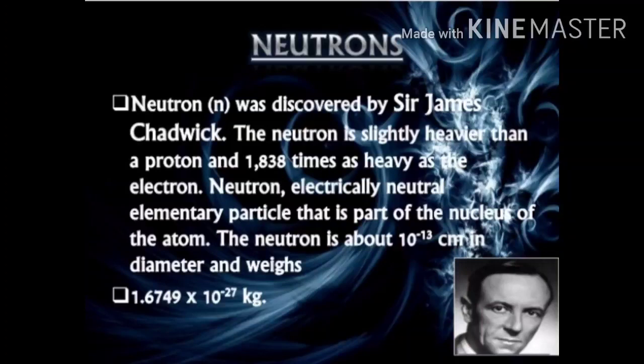The neutron is about 10 raised to power minus 13 centimeter in size and its mass is nearly equal to 1.6 into 10 raised to power minus 27 kilogram, which is equal to the mass of one proton. And these particles are also present inside the nucleus just like protons.